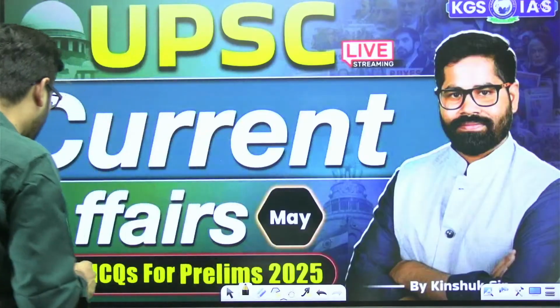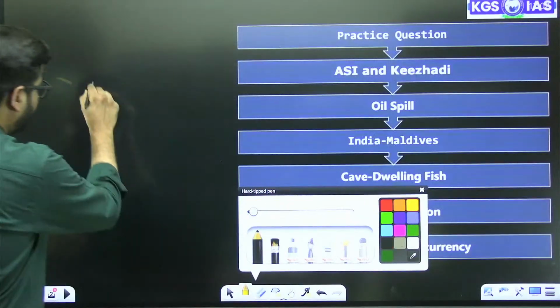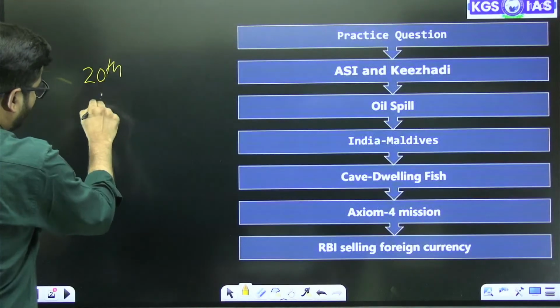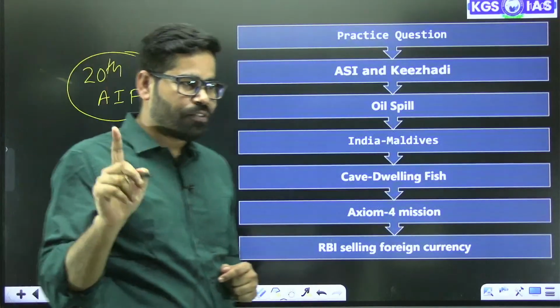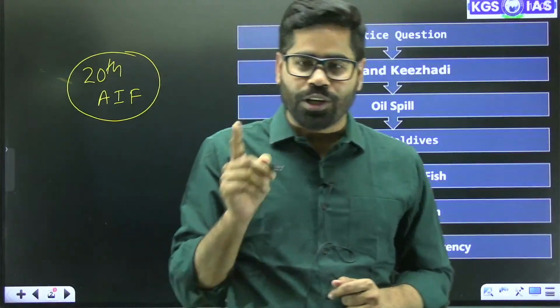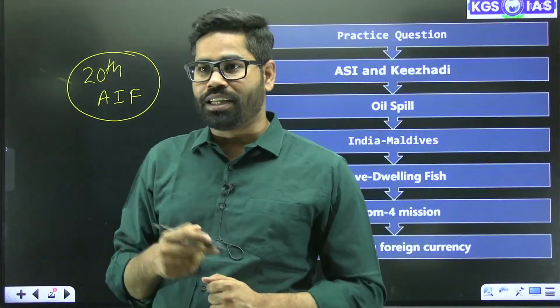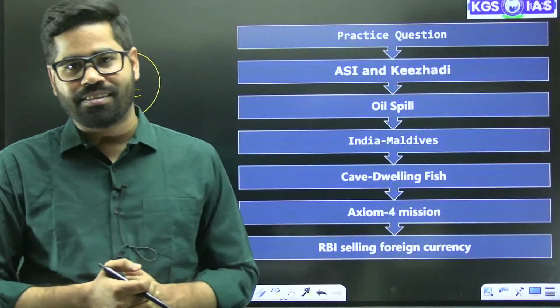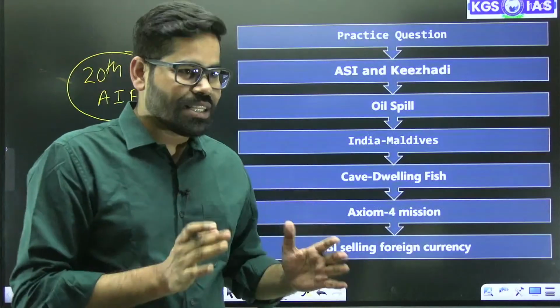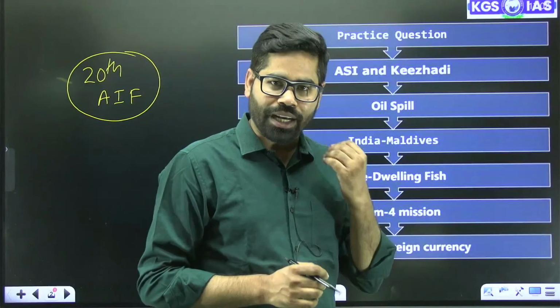So you may have seen, just a few days ago, on the 20th of May, we were talking about alternate investment funds, and there was one of the first questions in set A. There was this first question about alternate investment funds, which was asking which of stocks, bonds, and others are alternate investment funds. So we have seen that there has been a considerably higher number of questions this year from current affairs.